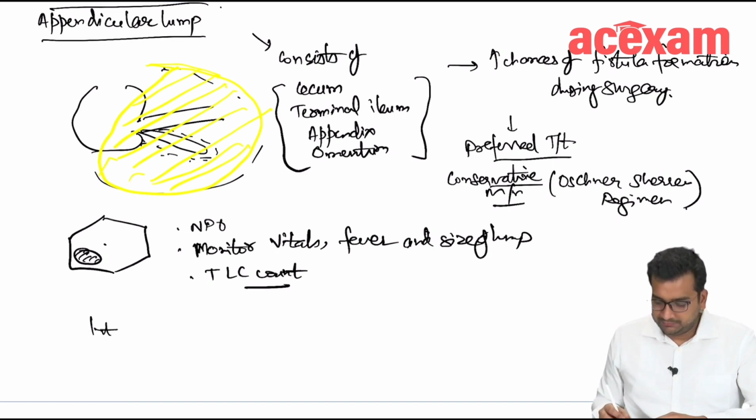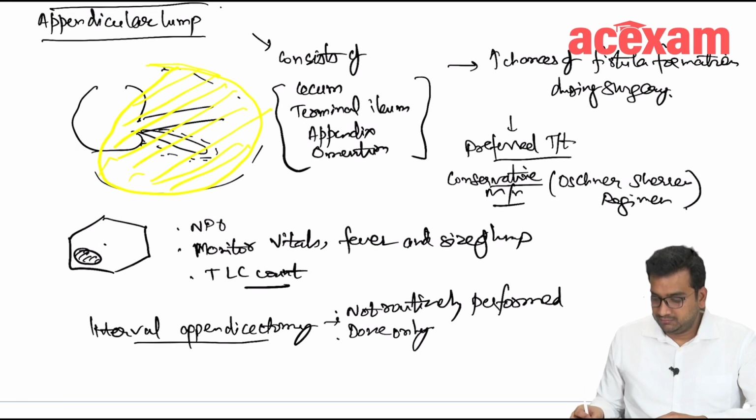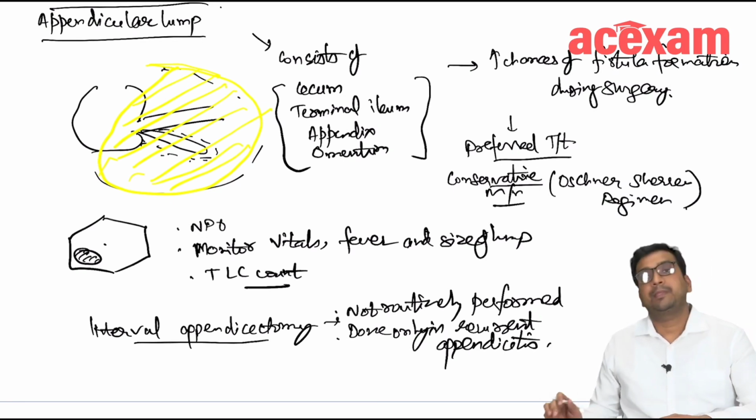So interval appendicectomy is not routinely performed, and done only in recurrent appendicitis.